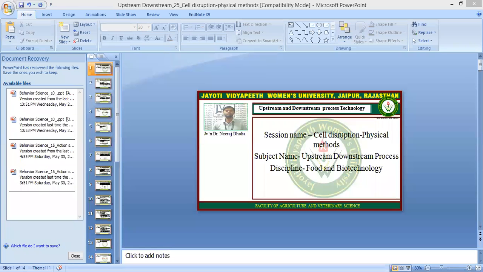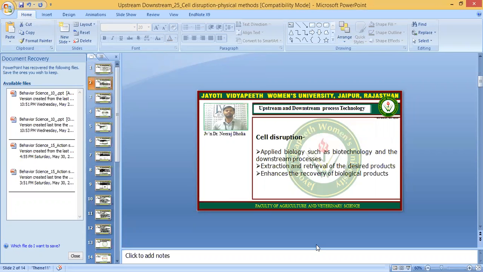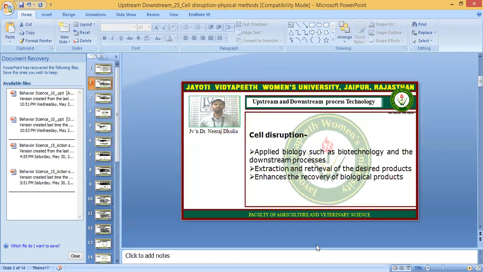So today we will discuss the topic cell disruption, the physical methods. This topic comes under the subject upstream and downstream process. In the earlier lectures we have studied what cell disruption is.